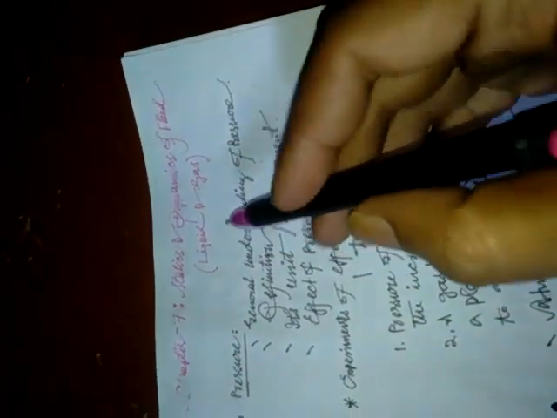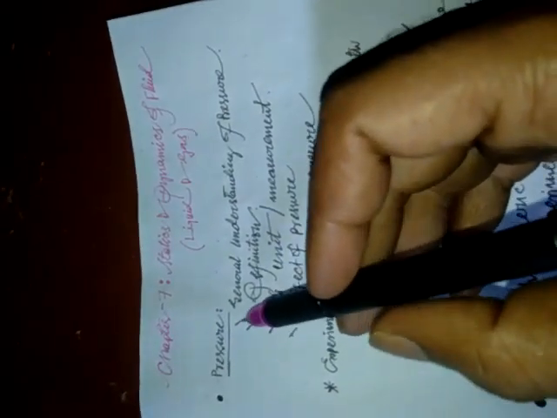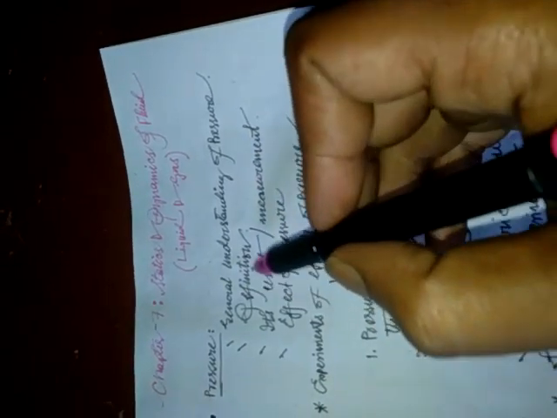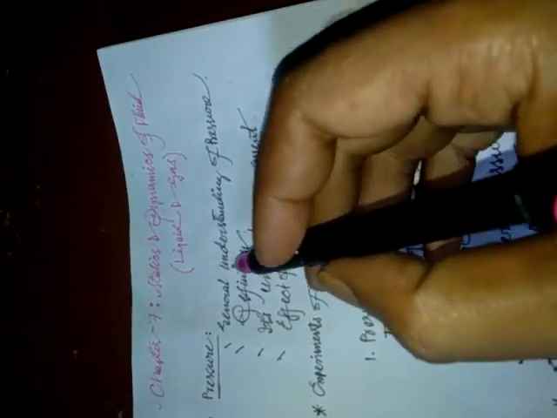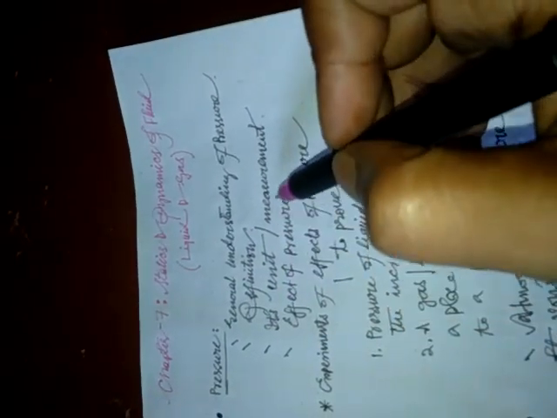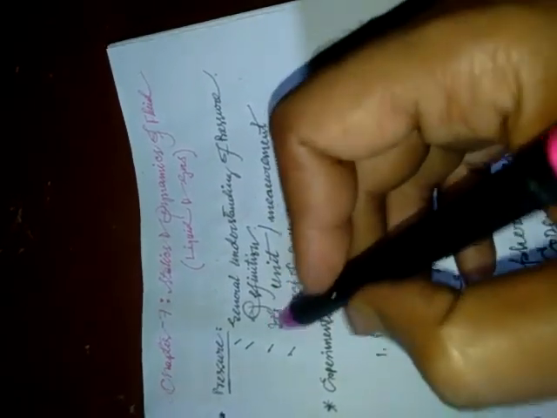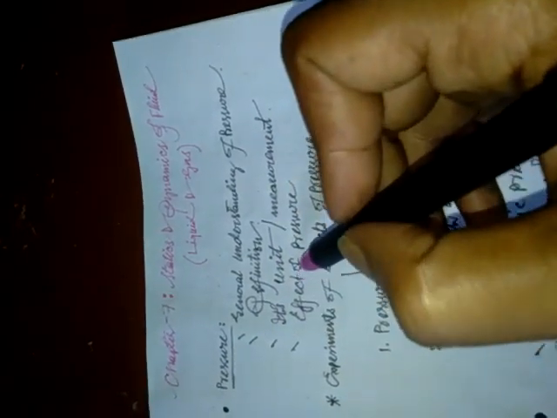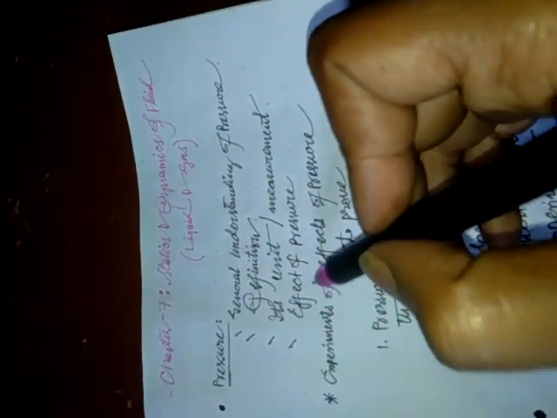Now I am moving to chapter number 7, the statics and the dynamics of fluid, liquid and gas. So the first topic is pressure. For a general understanding of pressure, we have to read the definition of pressure, its unit or the measurement of pressure. That means how can we measure it, or what are the units of pressure, such as the Pascal. Then the effect of pressure.